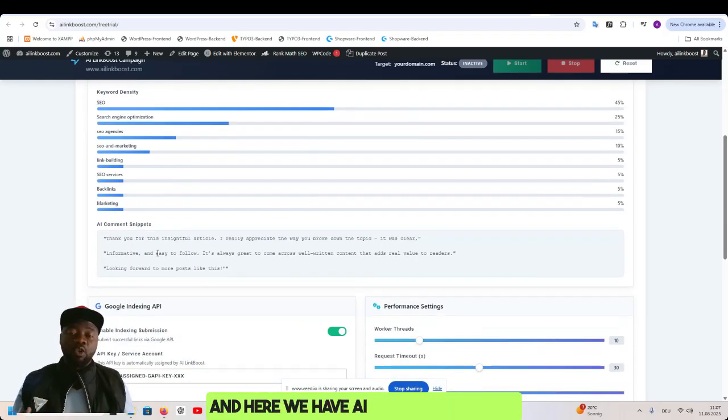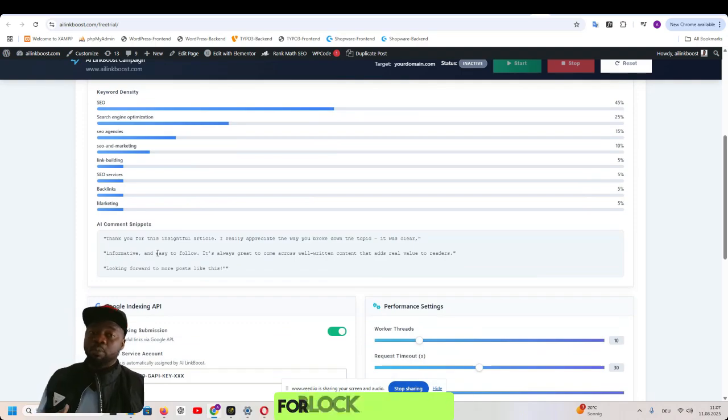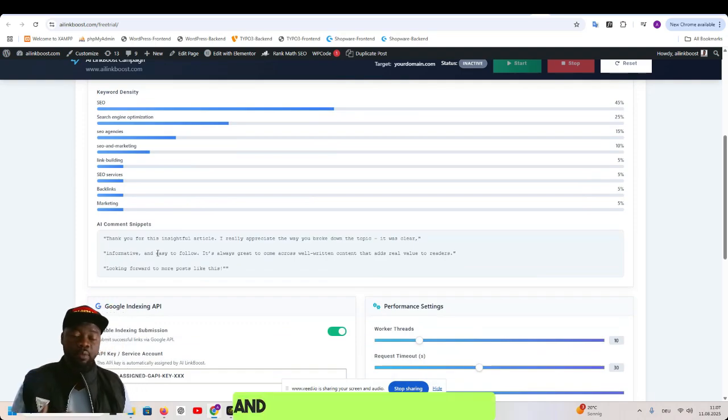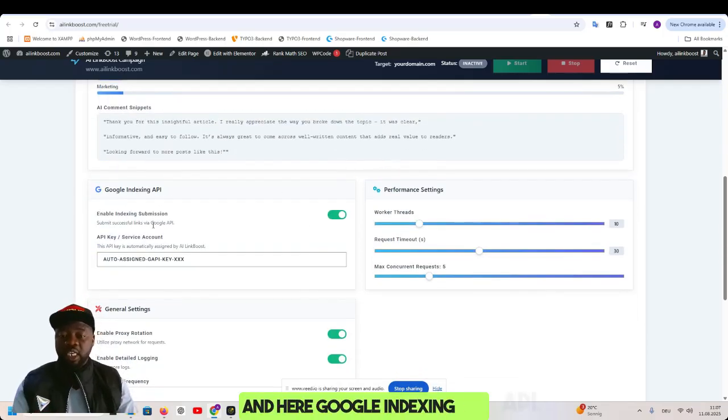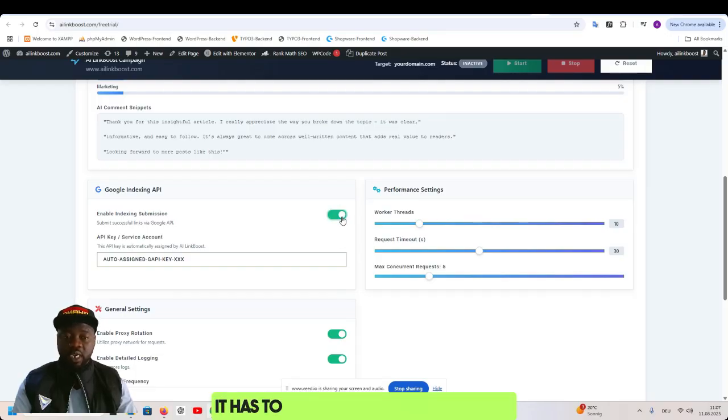And here we have AI comment snippets. That is what is being used for blog comments. And possibly, if it is done well, it makes the approval rate go higher. And we are using AI for that. And here, Google Indexing API. It has to be activated. I made it off, but it has to be activated.